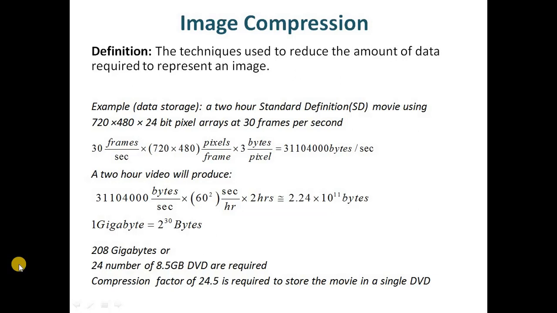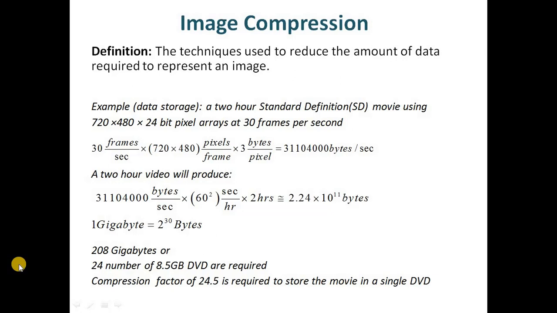It senses the intensities in the scene to be imaged. It samples those intensities, it quantizes those intensities, and then it encodes to give a digital representation of the scene being imaged.